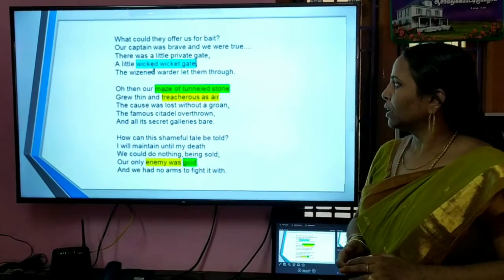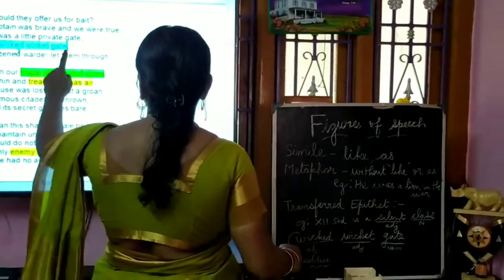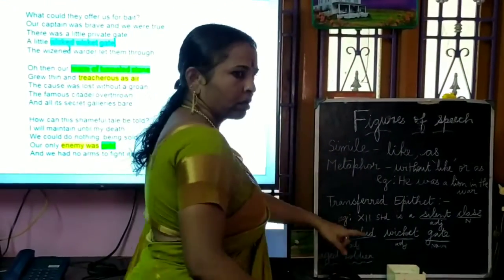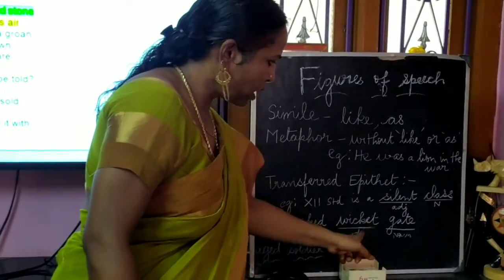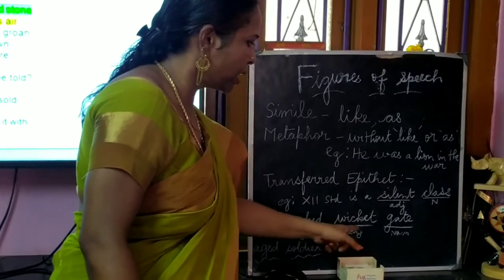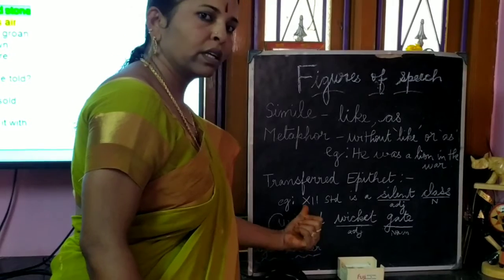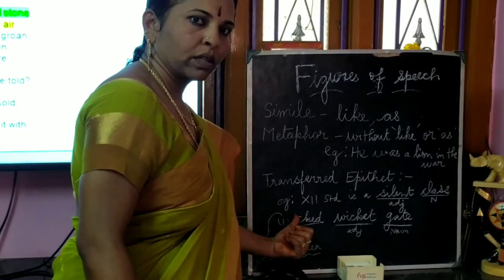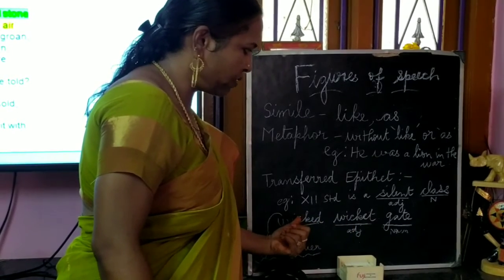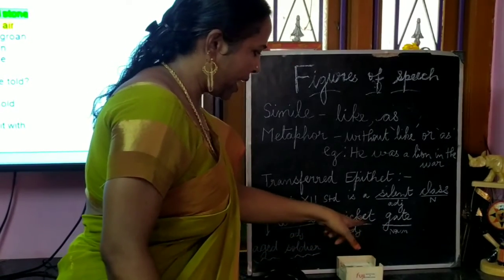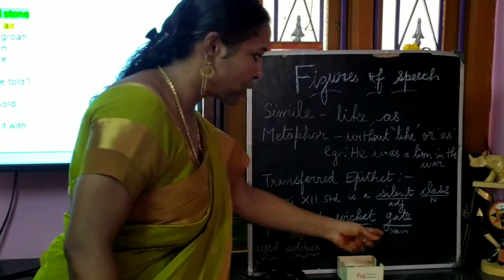Wicket gate. Let me explain this. It is transferred epithet. Wicket gate. Here the wicket gate is what? A small gate. This small gate is mentioned here as wicked. Wicked is what? Evil. So wicket is small and wicked is evil. So this wicket gate is mentioned here as evil, but the gate is not actually evil.